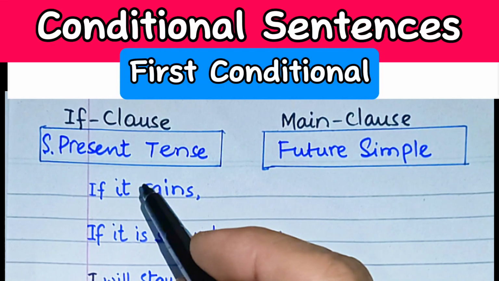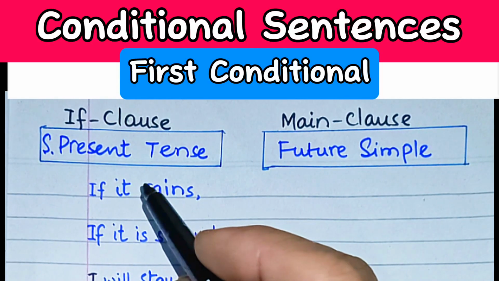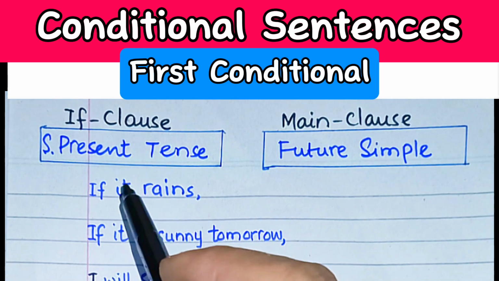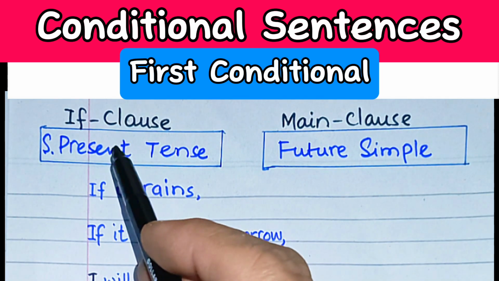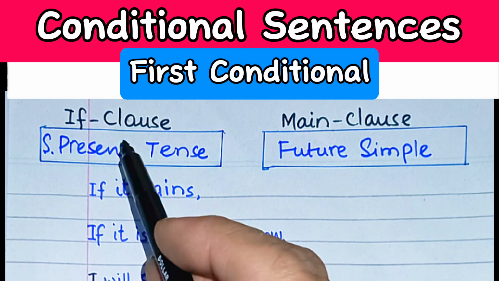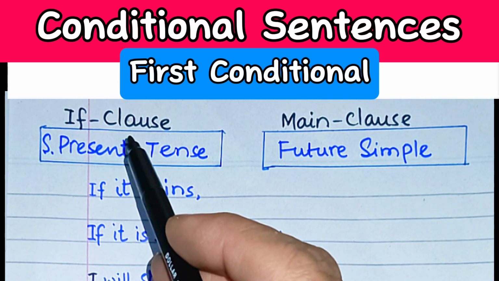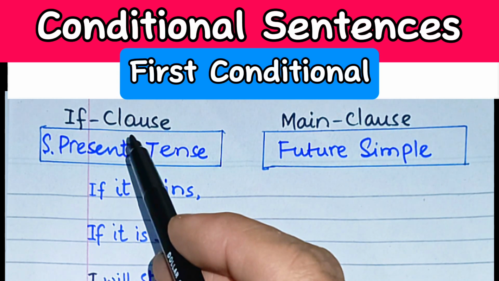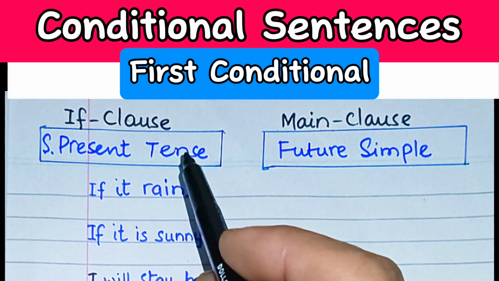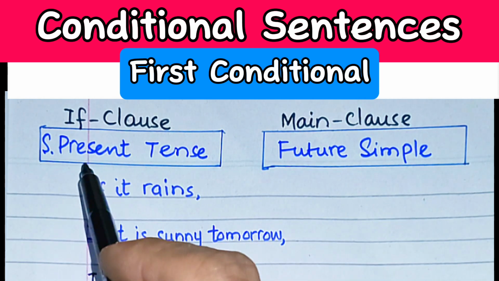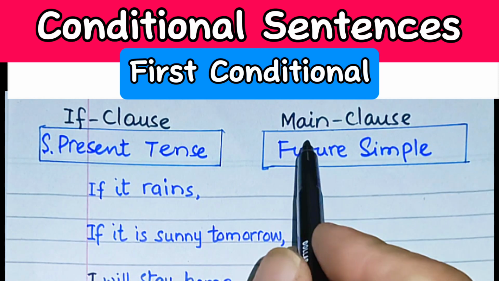In this session, we are going to discuss first conditional of conditional sentences. We use first conditional when we talk about future situations we believe are going to be real or possible. First conditional talks about the possibilities in the present or in the future. Again, it has got two clauses.